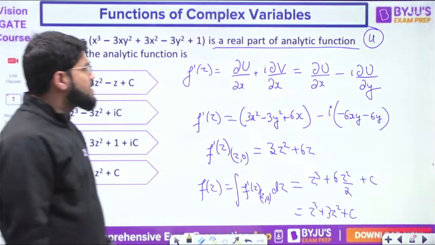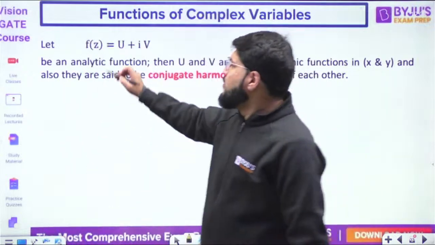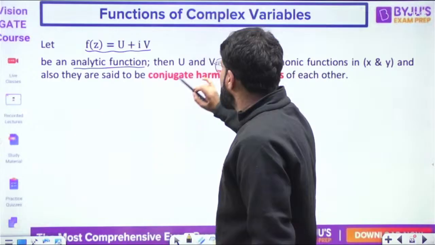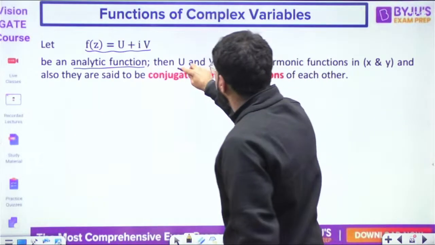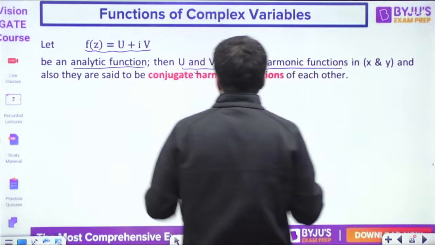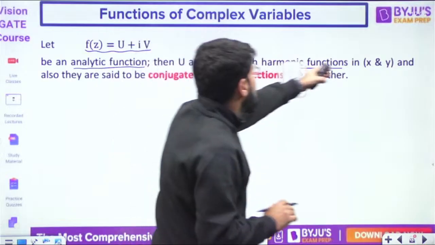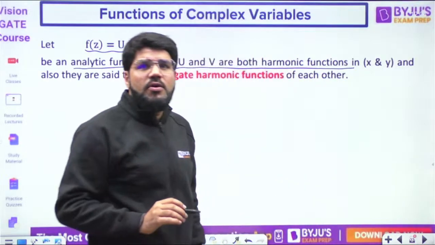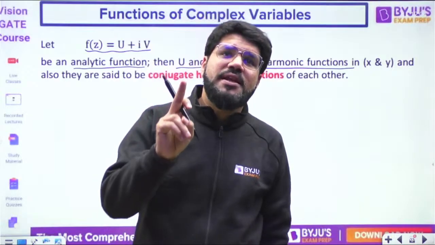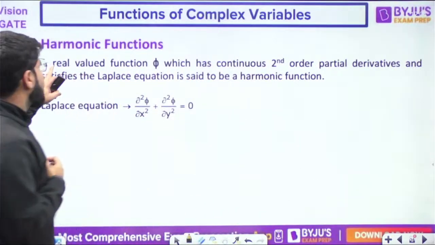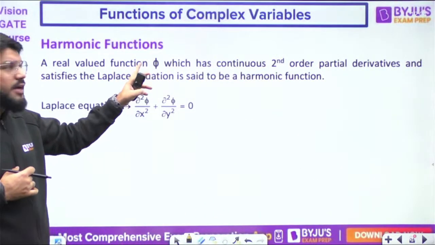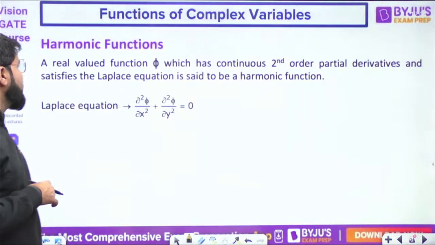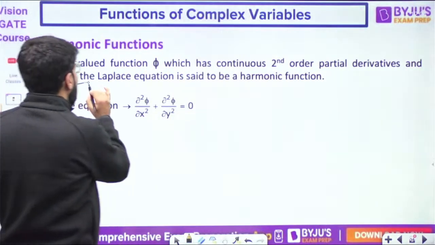Chalo, now next. Now we know that fz is u plus iv, and if that is an analytic function, then u and v are both harmonic functions. A quick review from the two variable function: what are harmonic functions? A real valued function phi that has continuous second order partial derivatives and satisfies the Laplace equation.